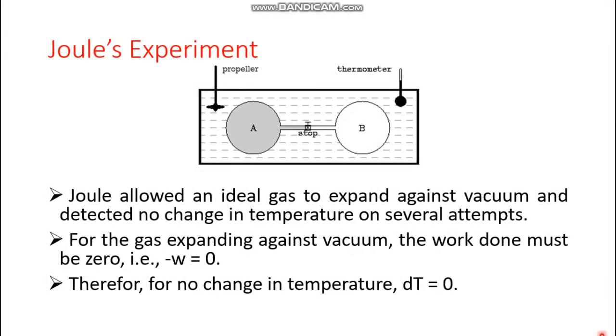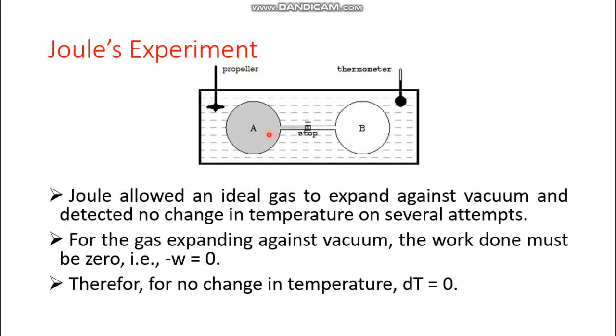In this experiment, what Joule did was he took a water bath in which he immersed two glass bulbs connected by a glass tube, and a stopcock was connecting these two bulbs. He filled these two bulbs with some ideal gas, and out of the two bulbs, any one of them he evacuated.